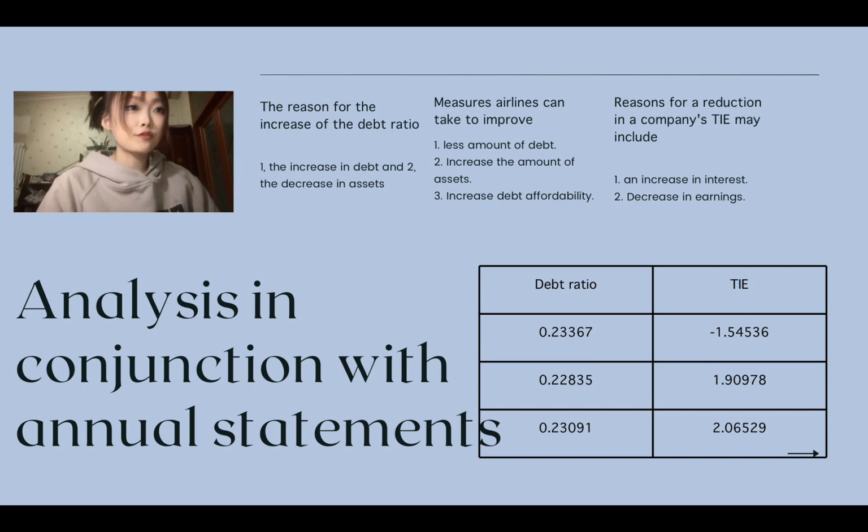Airlines can take the following steps to improve their debt ratio. Lessen debt, thus reducing debt ratio. Increase assets.